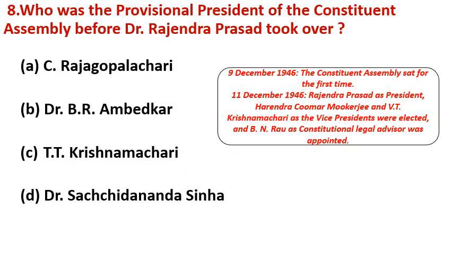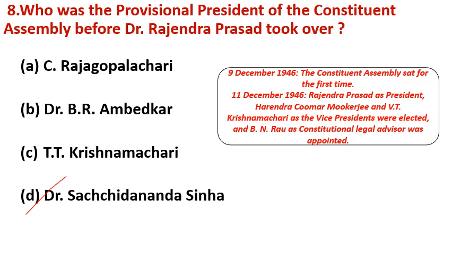Question number 8. Who was the provisional president of the Constituent Assembly before Dr. Rajendra Prasad took over? Correct answer is D. Dr. Sachidananda Sinha. The Constituent Assembly first sat on 9th December 1946. On the first day, Dr. Sachidananda Sinha was appointed as the provisional president of the Constituent Assembly following the French tradition. French tradition means the senior member of the house is the presiding officer.